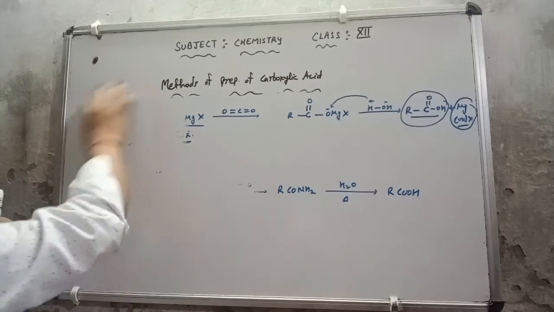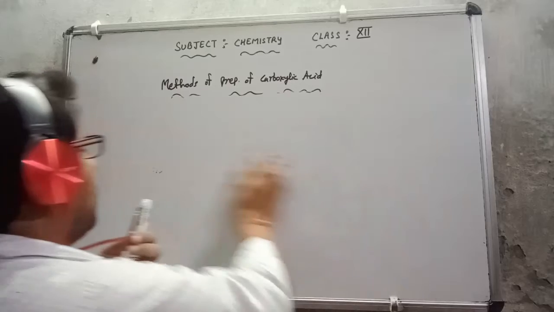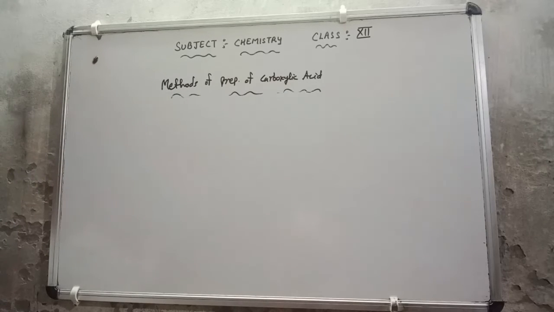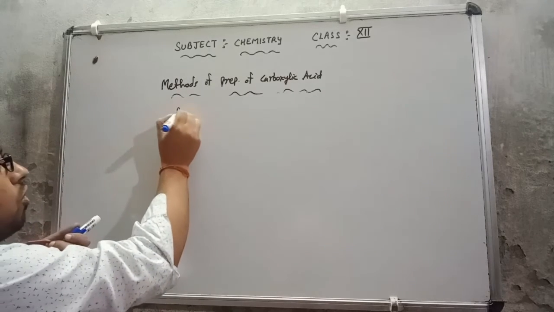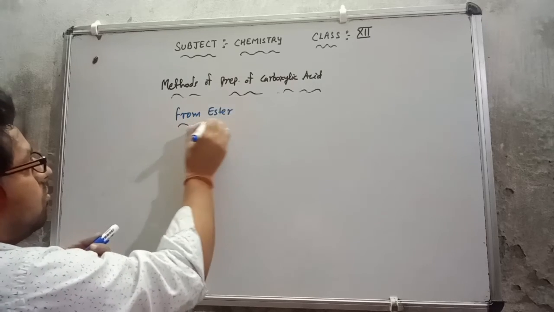That means from the ester, how we will make it. The next method is from ester that I'm going to discuss.